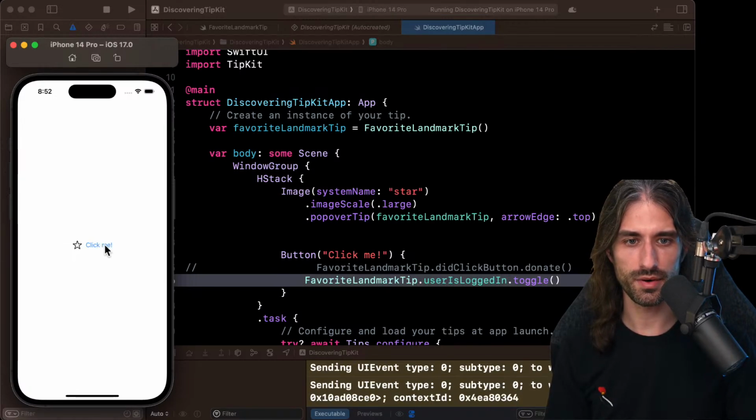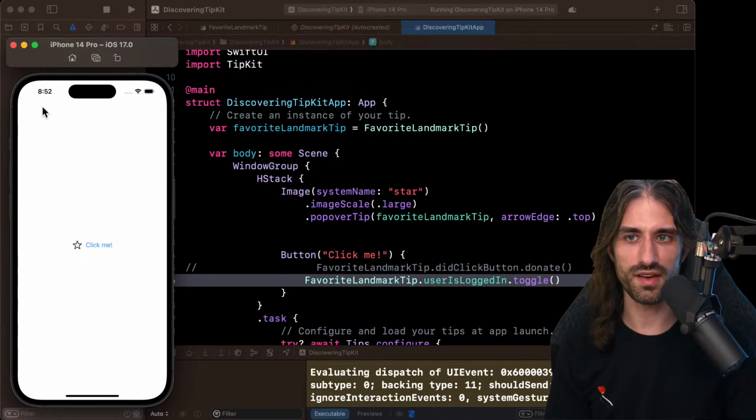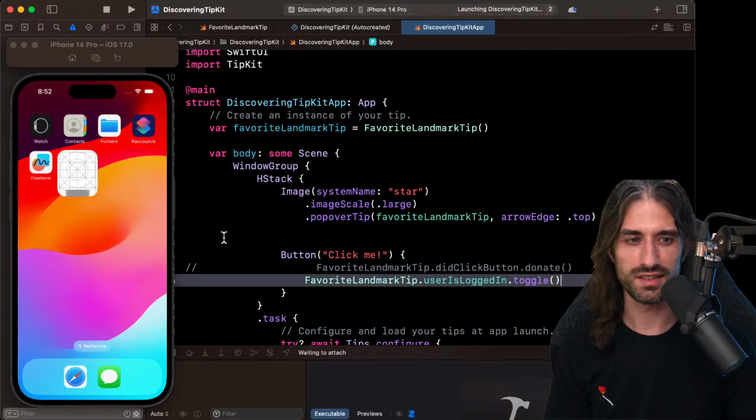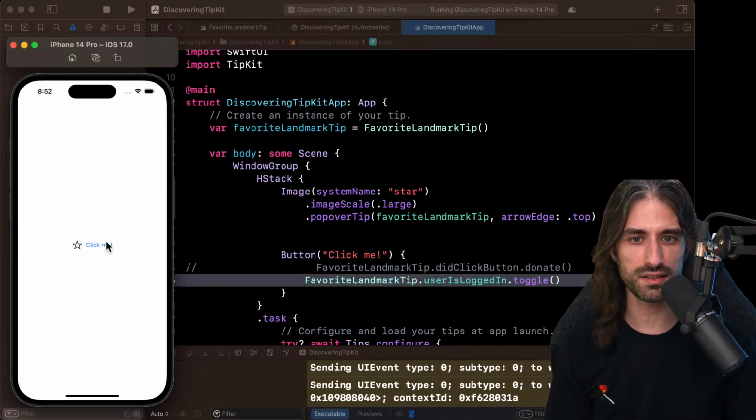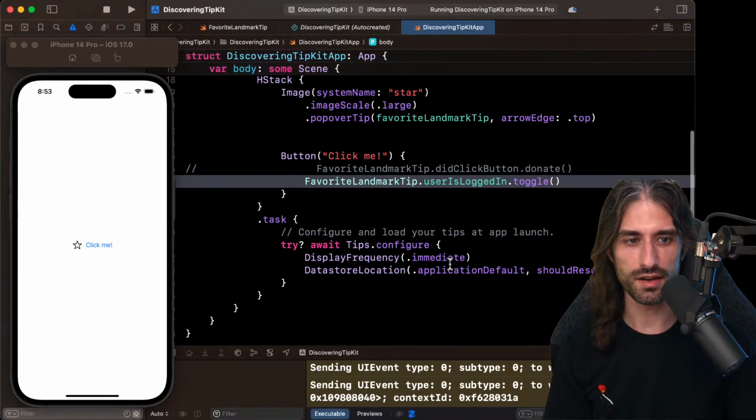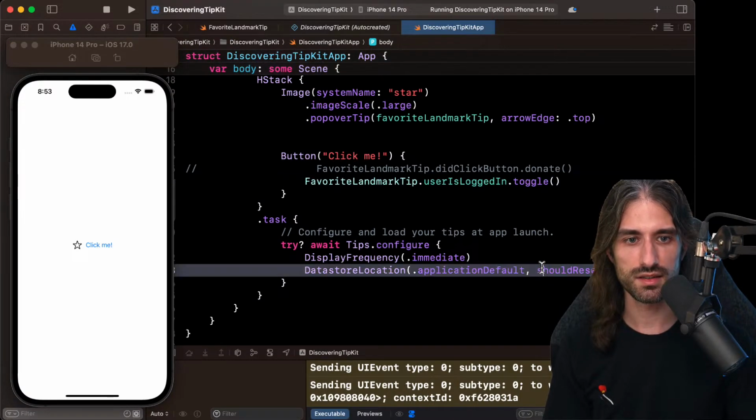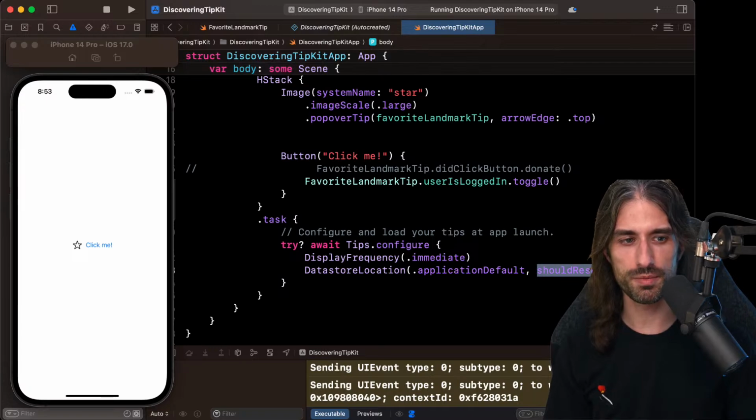Oh, now it stopped appearing. I think it's because I explicitly closed it. Let's see. Yes, so first it was appearing because the boolean went to true, then it stopped because the boolean went to false, then back to true, then to false, then back to true, then to false. But as soon as I explicitly dismiss it, you can see that it no longer appears during the entire session of my app. And if I didn't set this should reset true, then it will never appear again.